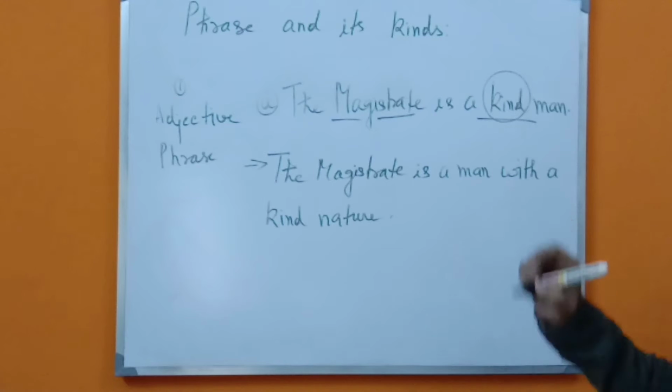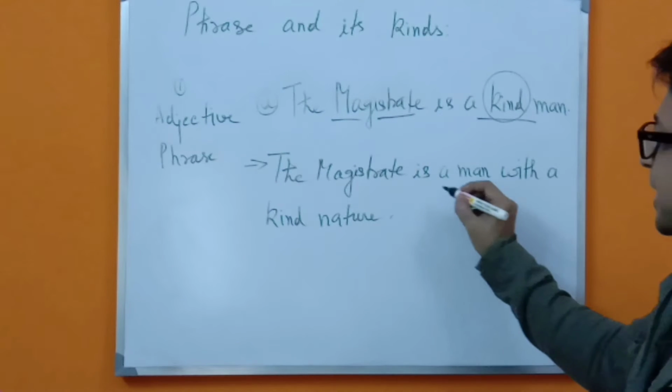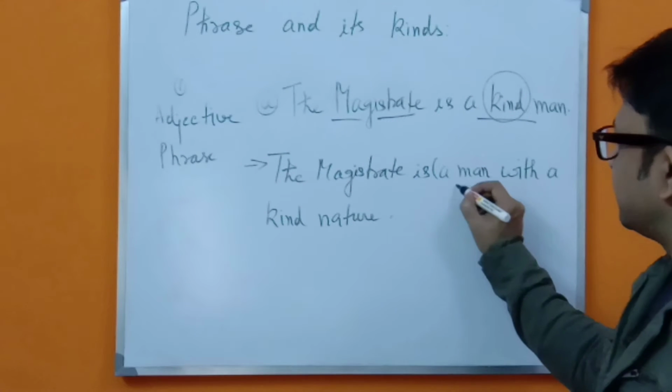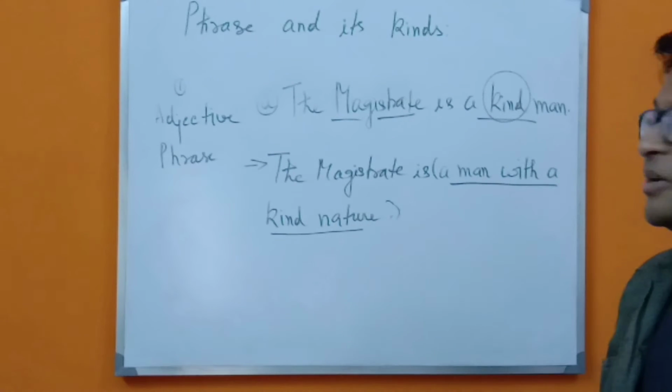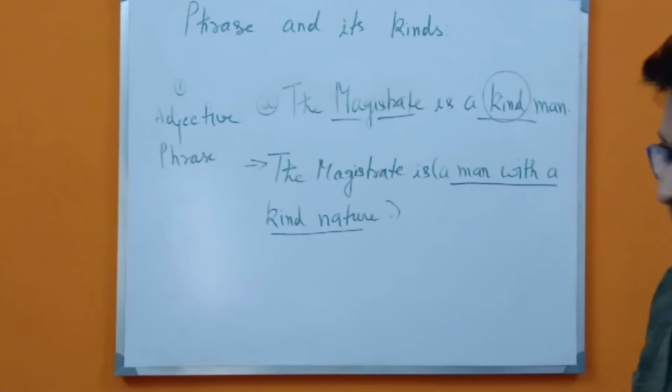So this will be our perfect sentence. That means you have to watch this very carefully, because we have to change it like this.